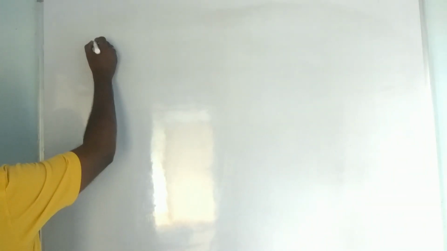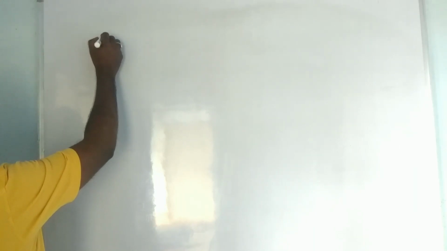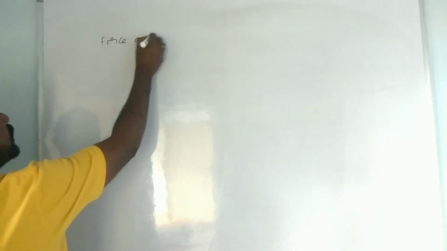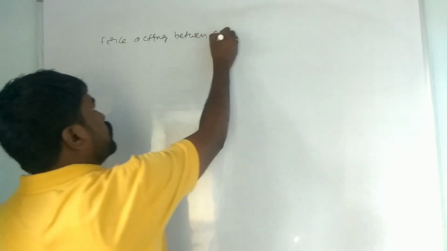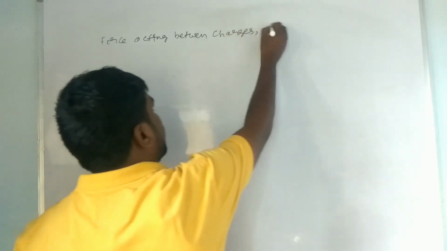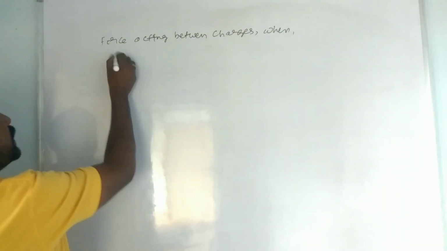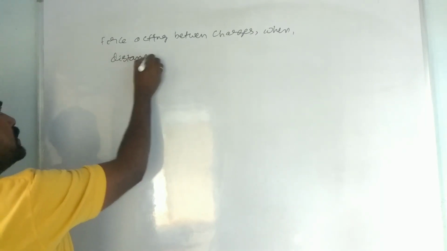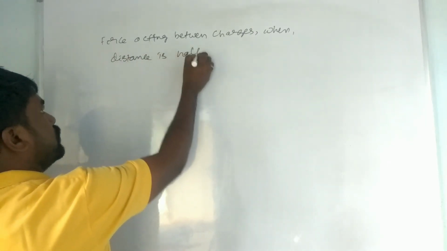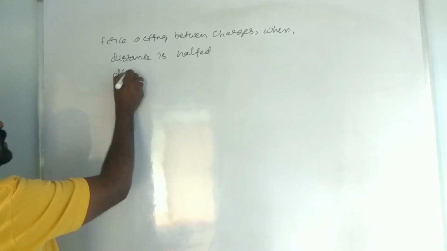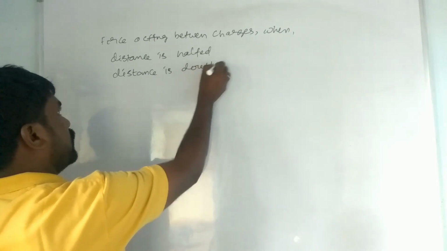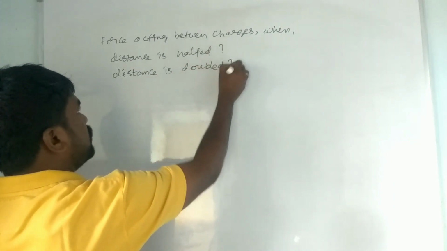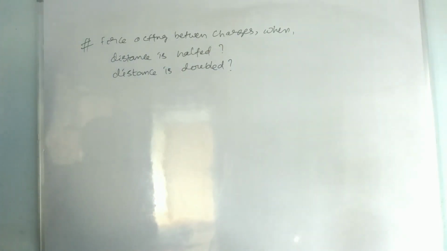What should be the force acting between two charges when the distance is halved and when the distance is doubled? Right? What is the force acting between two charges when distance is halved and distance is doubled?